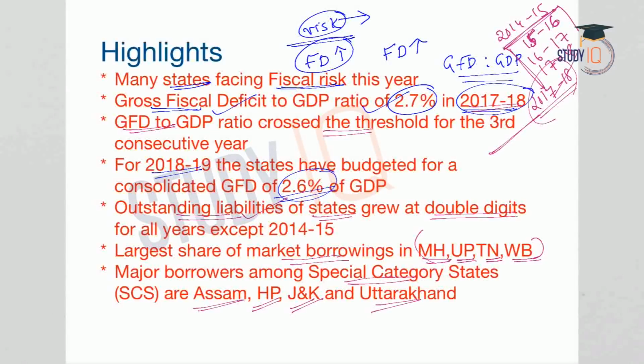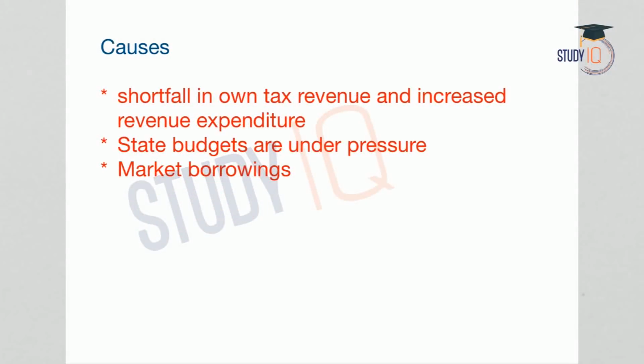So if we look at the highlights, we will understand that many states are at risk of higher fiscal deficit. The expenditure of the states is more than the revenue of the states. And now let us see what are the reasons for this increased fiscal deficit or the fiscal risk for the states. First reason is shortfall in tax revenue collection. The tax revenue collected in different states is very less compared to the expenditure. And the Economic Survey this year has highlighted that the federal governments, that is the states, and also local governments, the urban local government and the rural local government, underperform when it comes to the utilization of their own resources.